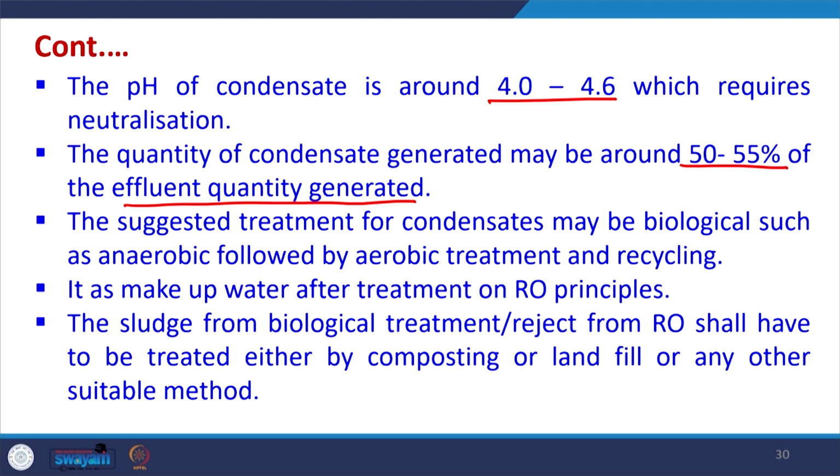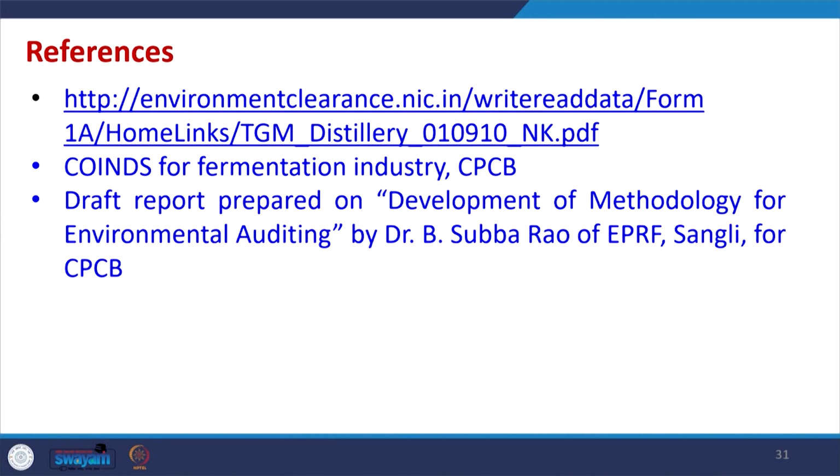The suggested treatment for condensate may be biological, such as anaerobic followed by aerobic treatment and recycling it as make-up water after treatment in RO. The sludge from biological treatment or reject from RO shall have to be treated either by composting or landfill or any other suitable method. The sludge which is generated from biological treatment has to be further taken care of via any of these techniques. So, this is there, and these are the references which have been followed in this.